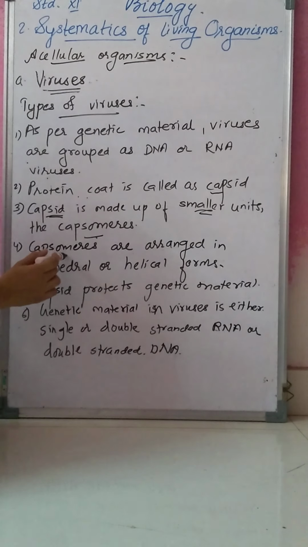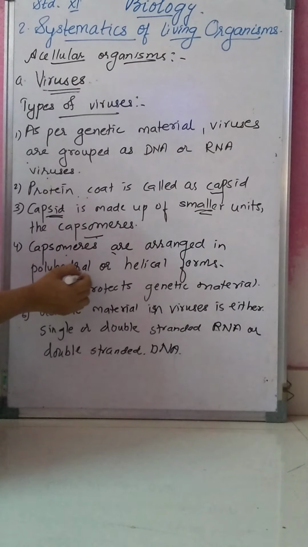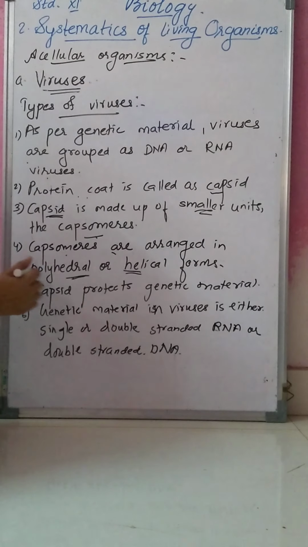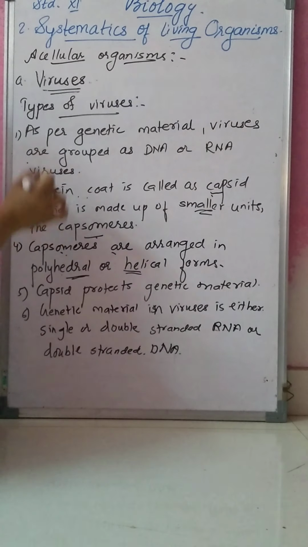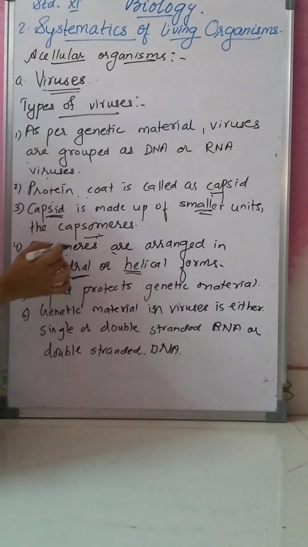These capsomeres are arranged in polyhedral or helical forms. Afterwards I will show you by drawing the diagram what capsomeres are.